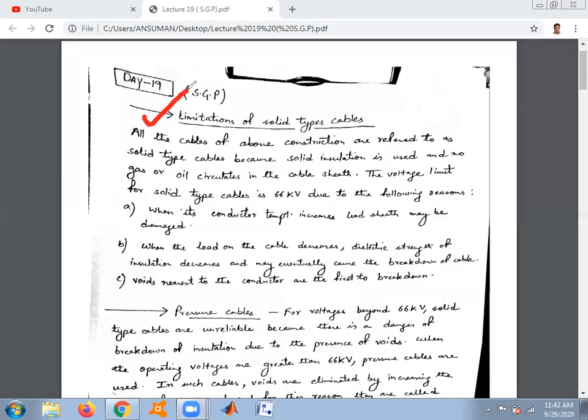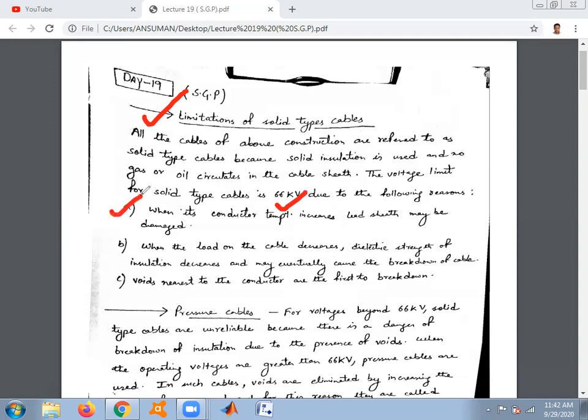All the cables which we had discussed earlier, belted cables and screened cables, are referred to as solid type cables because of the solid insulation used in them, and no gas or oil circulates in the cable sheath. The voltage limit for solid type cables is 66 kV due to the following reasons. Why can we not use solid type cables beyond 66 kV? The reasons are explained in three steps.